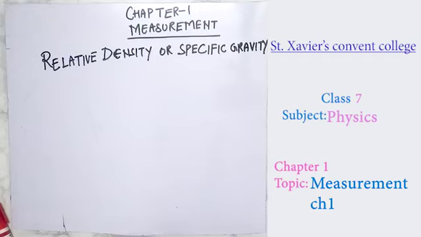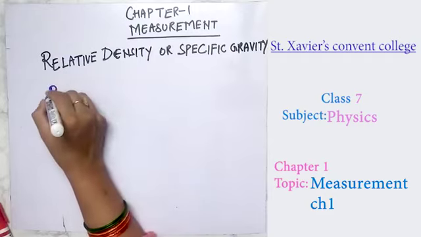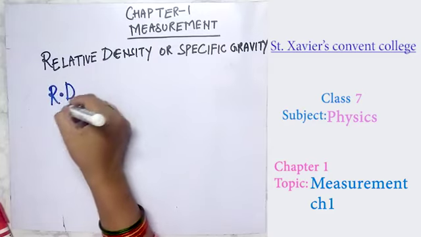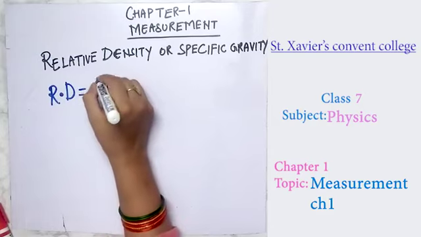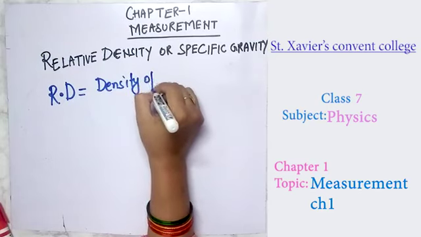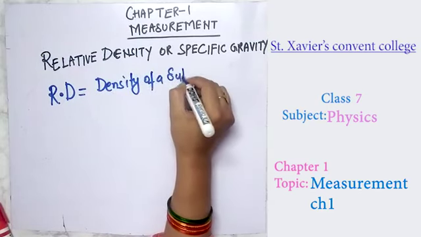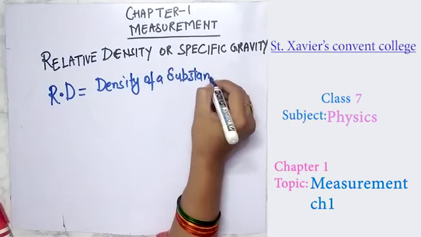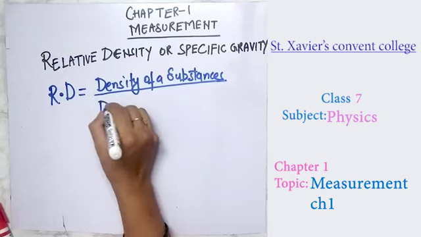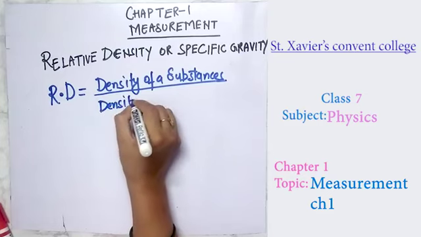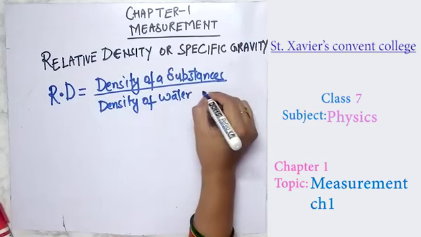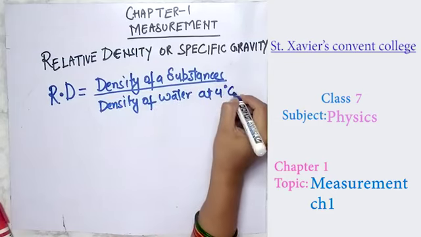So relative density, denoted by R.D., is equal to the density of a substance taken with respect to the density of water at 4 degrees Celsius.